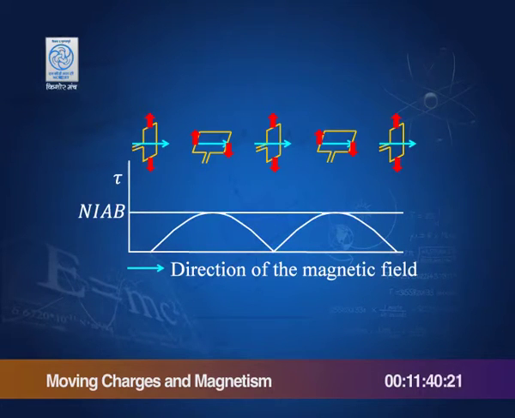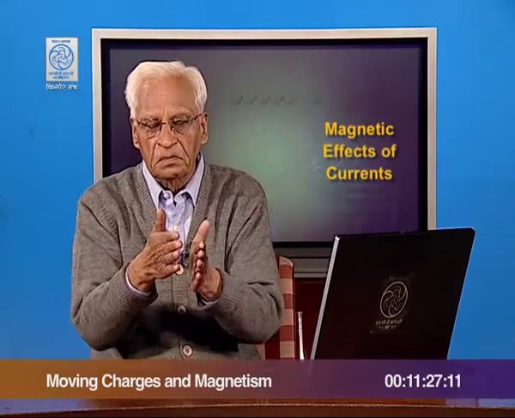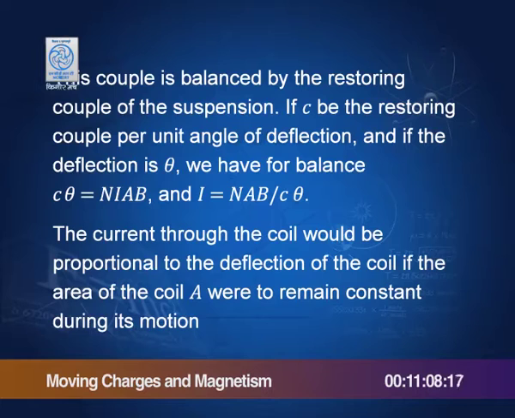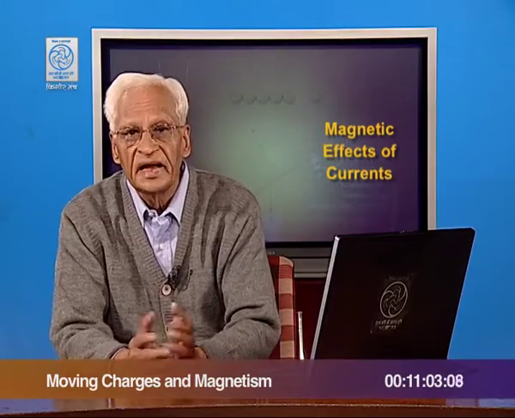Here the coil is parallel to the magnetic field, the plane of the coil is parallel to the magnetic field, and then the two forces are in the same line. So, the couple is 0, torque is 0. Here, when the coil is perpendicular to the magnetic field, the two forces are equal and opposite, and the distance between them is the width of the coil. So, we have the maximum torque. Here the torque is again 0, here again maximum, here again 0. So, the torque changes, and therefore, we cannot say that I is proportional to theta, because A is not remaining constant. How do we make A constant?